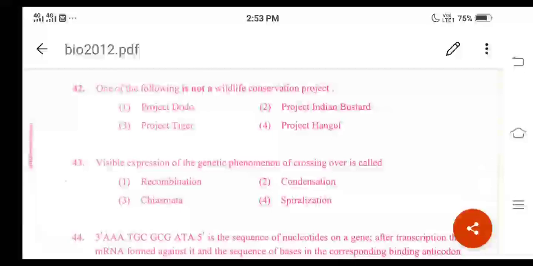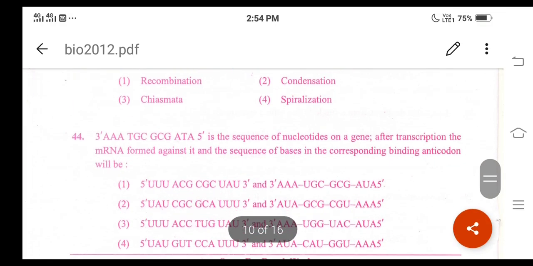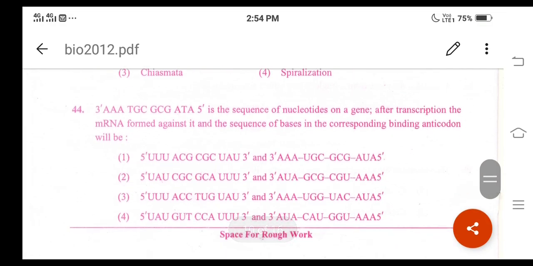And what is the importance of this? This will result in variation in the offsprings which are formed, right? Based on this, what is the correct answer here? Option 3, chiasmata, is the correct answer. Then question number 44, what is the question here?